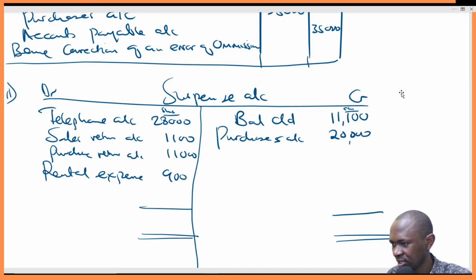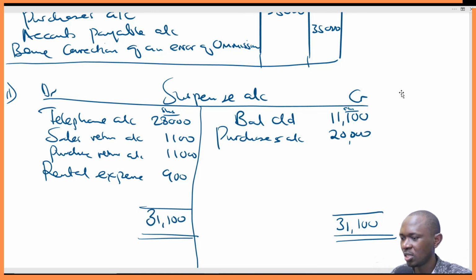This side, I can see the total here. It's straightforward. This is 31,100. And this side, this is 28,000 plus 2,200. That is 30,200 plus this, 31,100. So it is balanced. So that is the end of it.